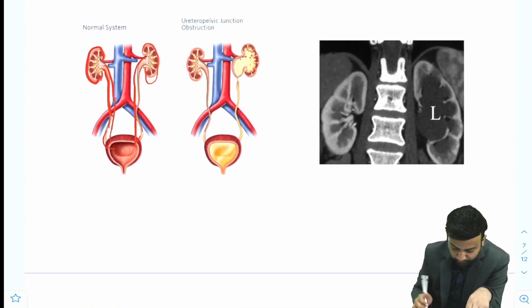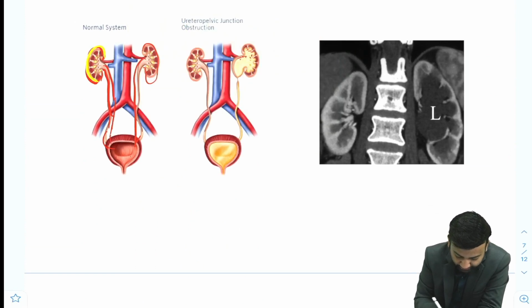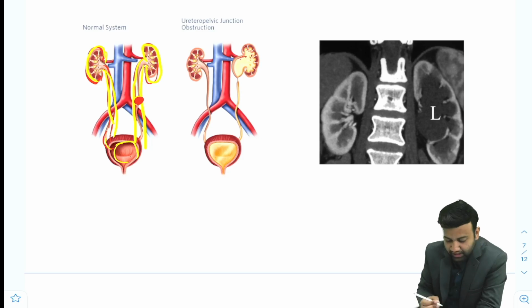So this is a diagram of a normal kidney. We can see this is the right kidney, this is the right ureter, and this is the bladder. This is the normal left ureter, this is the left kidney. So if there is a ureteric stone, it will give something like this here, right, a hyperdense structure here, and then they will ask you what this is.